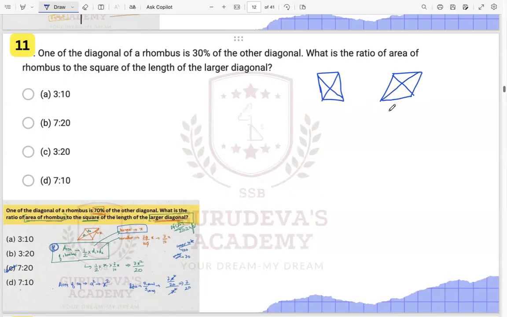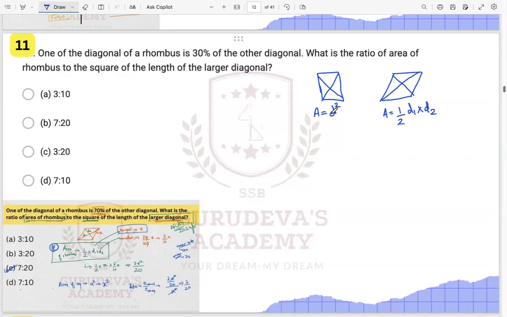One particular thing to keep in mind: the area of a rhombus is equal to half times d1 into d2. The area of a square is nothing but d1 into d2, that is both diagonals are equal, so it is d square.